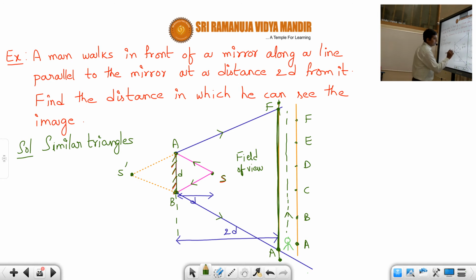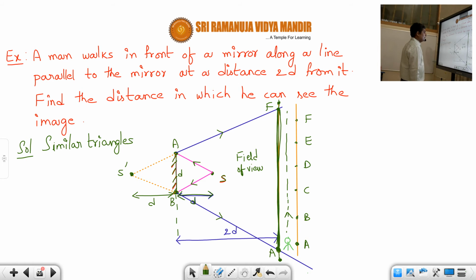Right now, in front of the mirror, the source is at what distance, students? D. In the same way, the image will also be at distance D. So when the man is at A and going towards F, he will see the image S dash inside the mirror. As he is going like this, he will see it. Now we want to calculate the distance AF.